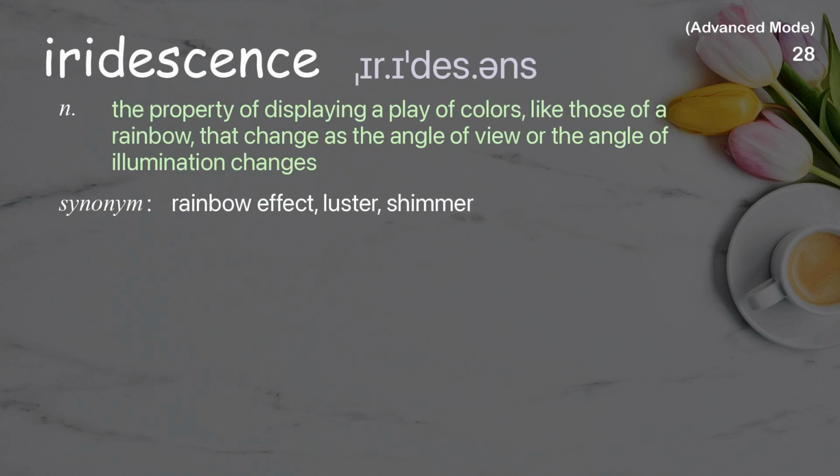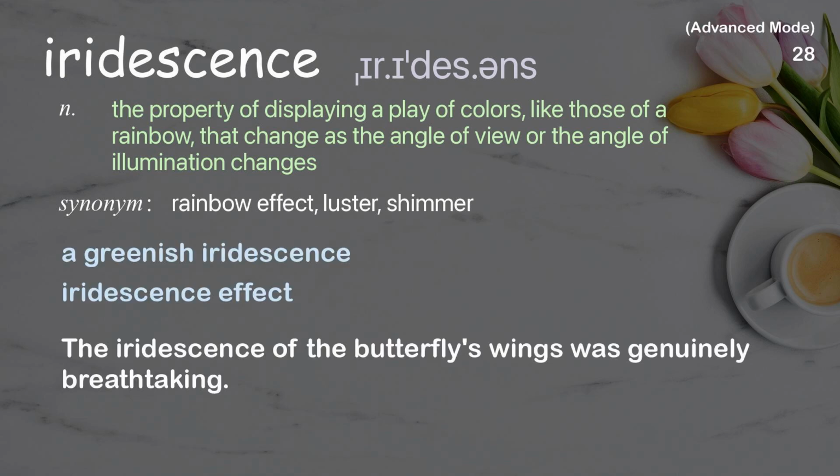Iridescence. The property of displaying a play of colors, like those of a rainbow, that change as the angle of view or the angle of illumination changes. Examples: A greenish iridescence. Iridescence effect. The iridescence of the butterfly's wings was genuinely breathtaking.